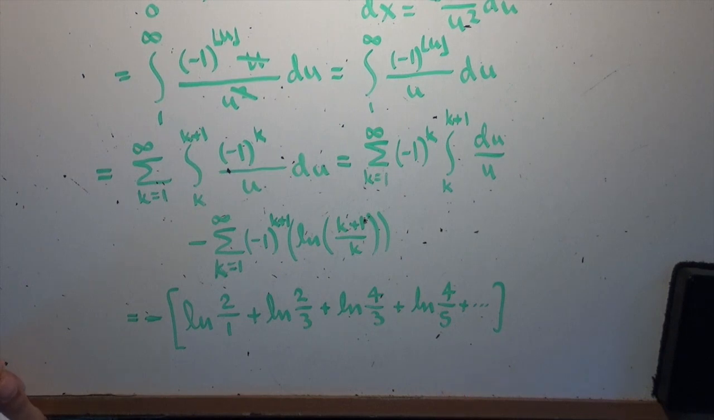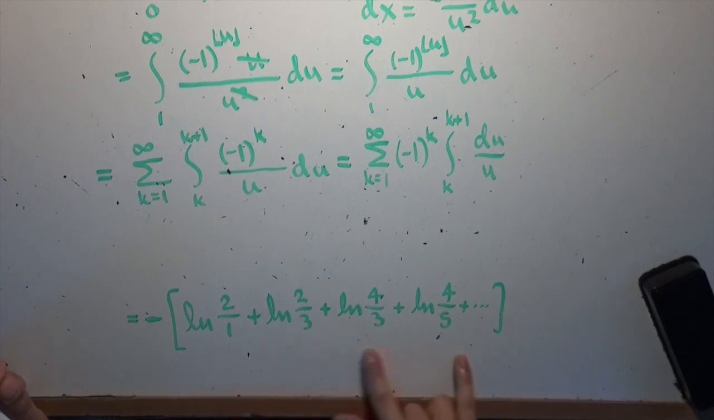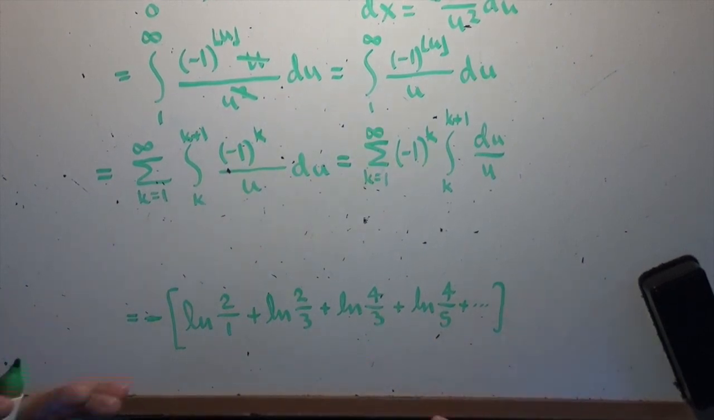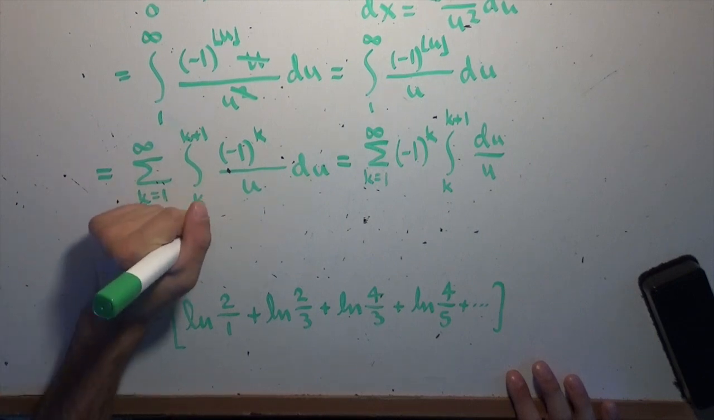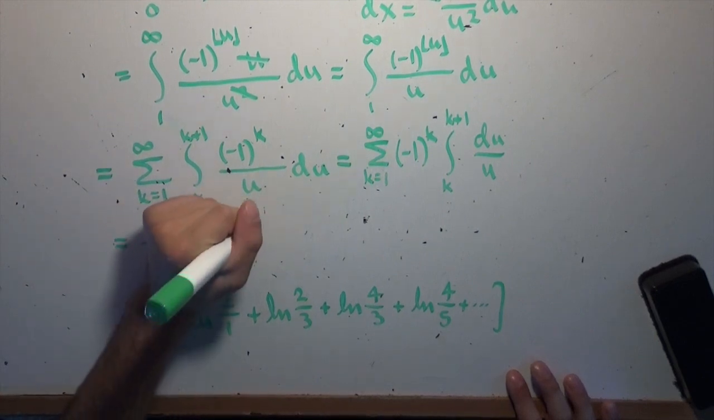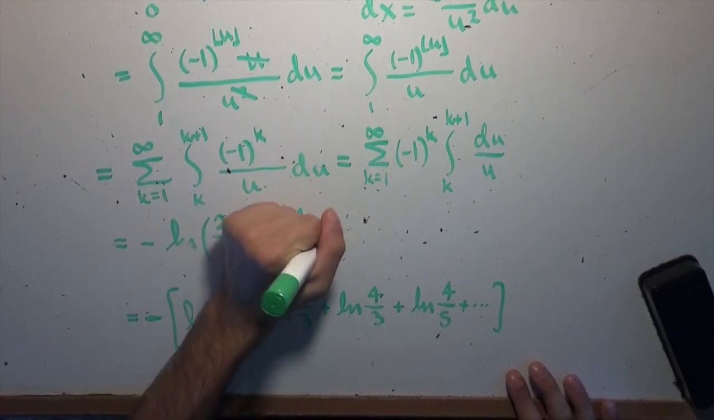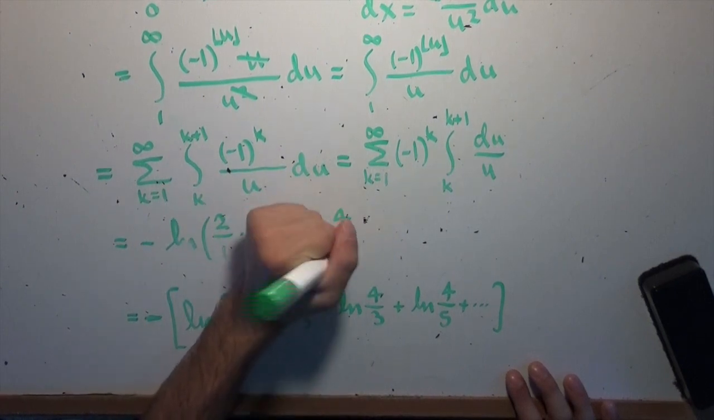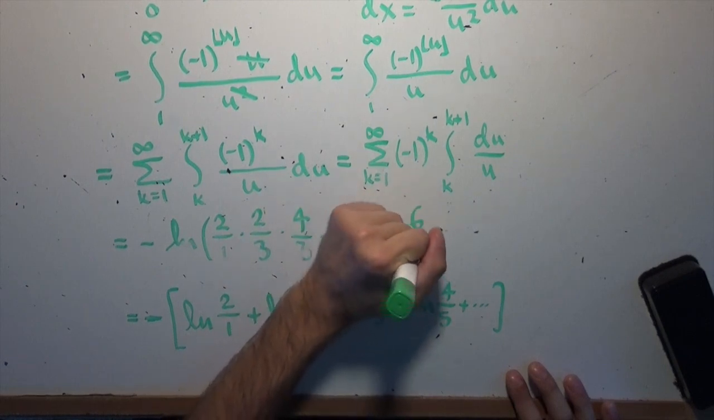And because of the way logarithms work, we can rewrite this by combining all of these together as a logarithm of a single infinite product. We're going to get minus the logarithm of 2 over 1 times 2 over 3 times 4 over 3 times 4 over 5 times 6 over 5 times 6 over 7, etc., etc.